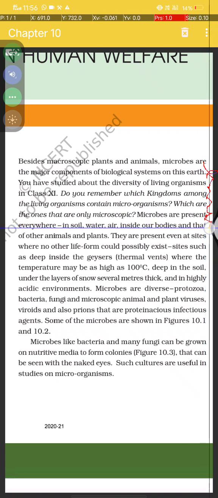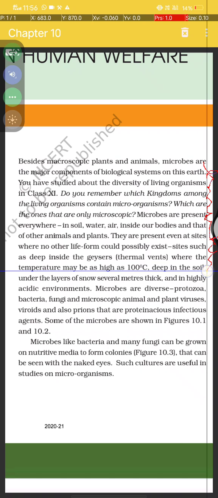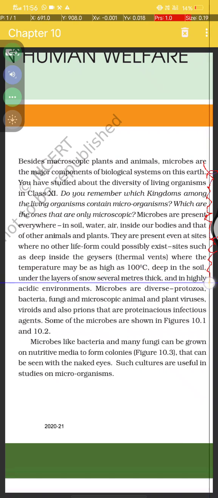Microbes are present everywhere: in soil, water, air, inside our body, and on other animals and plants. They are present even at sites where no other life forms could possibly exist. Sites such as deep inside geysers and thermal vents, where the temperature may be higher than 100 degrees Celsius, deep in the soil, under snow several meters thick, and in highly acidic environments.